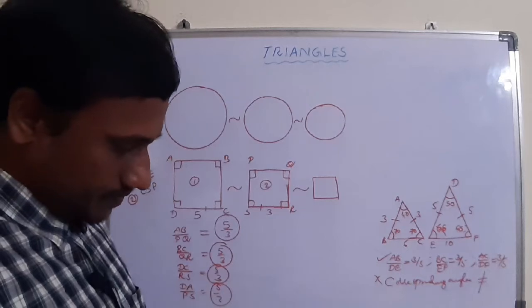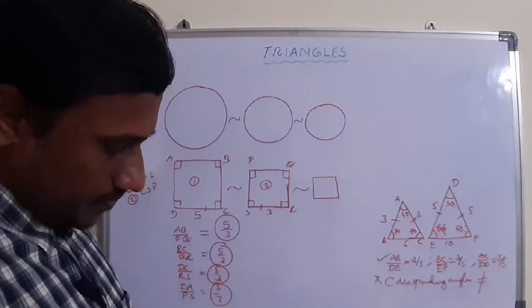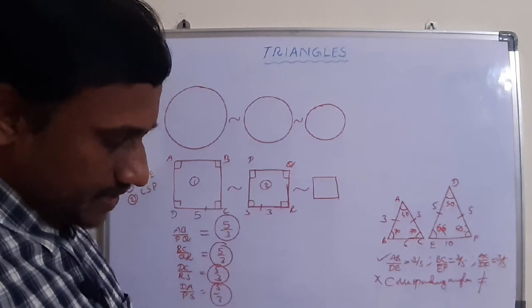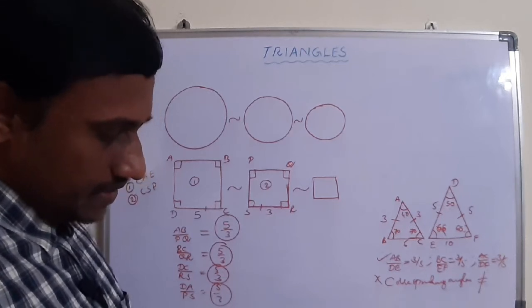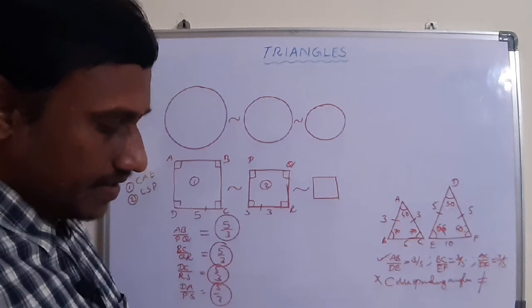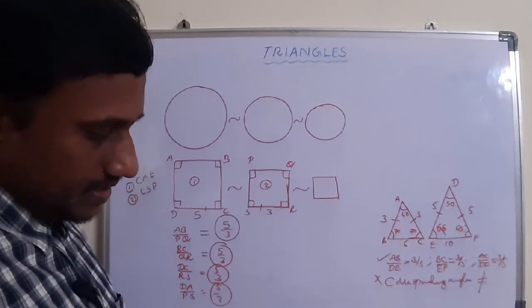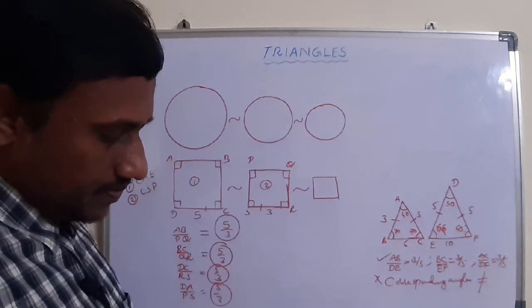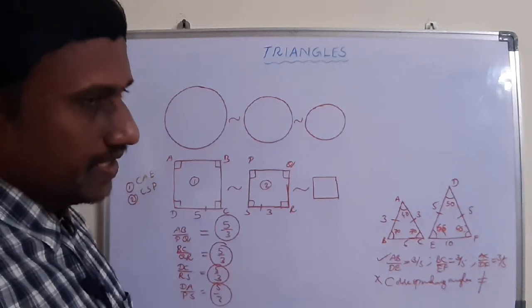Next, the fourth one on polygons: polygons of the same number of sides are similar if their corresponding angles are equal and their corresponding sides are in proportion. Give two different examples of pairs of similar figures.